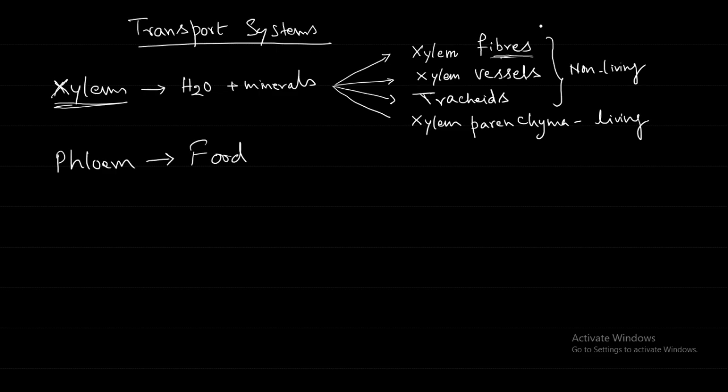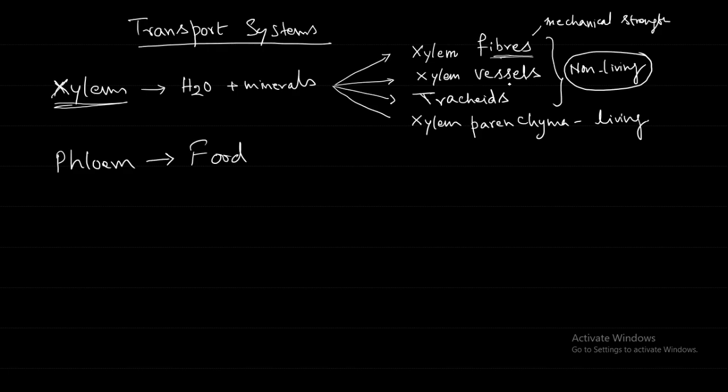Okay. Xylem vessels. Here the characteristic is elongated, tube-like. Xylem vessels are elongated and continuous channels. So here the important term is continuous channels. This is an important term. Okay, they are continuous channels.